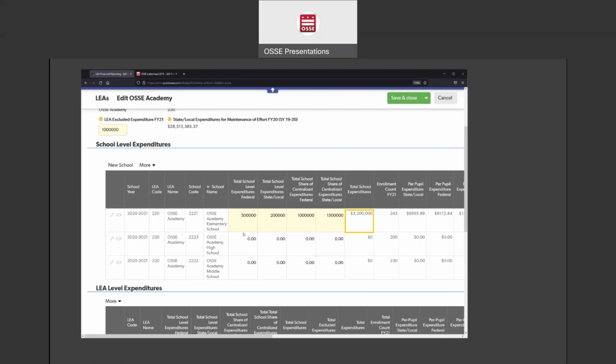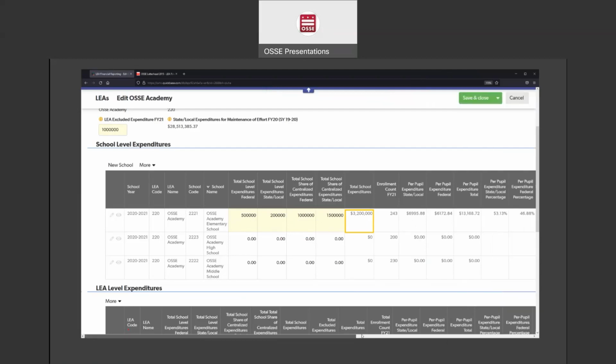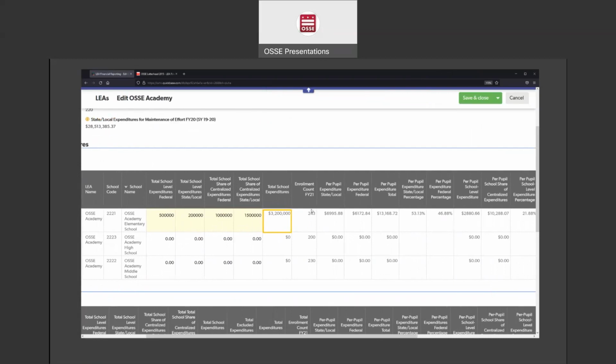So for the data that I just submitted for the OSSE Academy Elementary School, I just typed in $3.2 million of school expenditures, and the application automatically calculates the per pupil amount. The enrollment count from FY21 pulls from the enrollment audit data that OSSE has, and it divides all of your expenditure data by the student count to get your per pupil data.